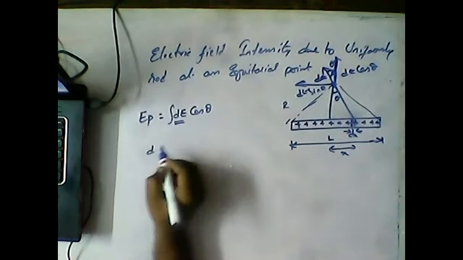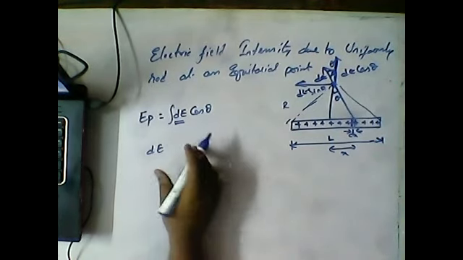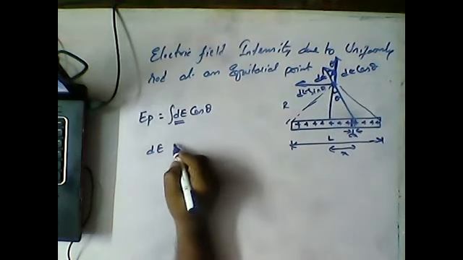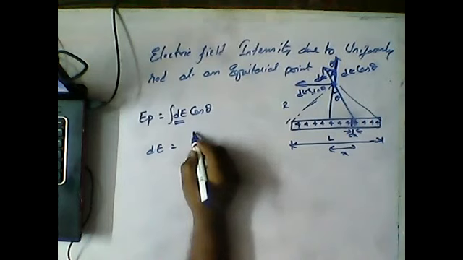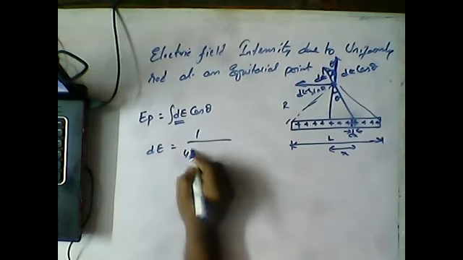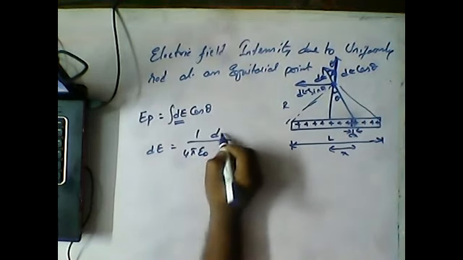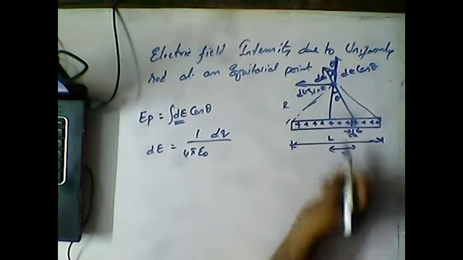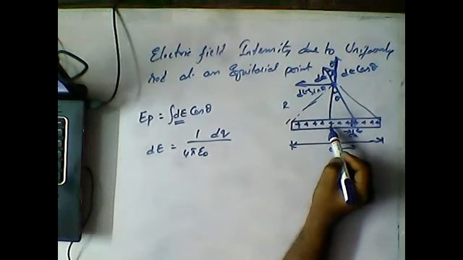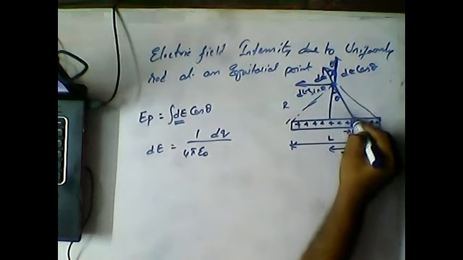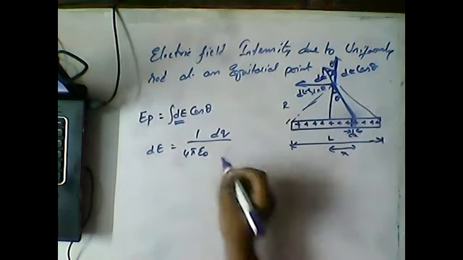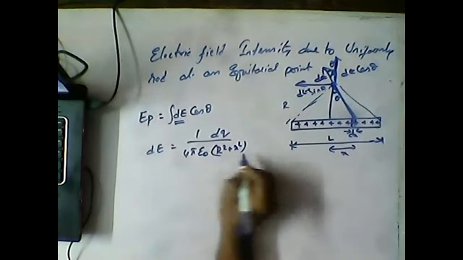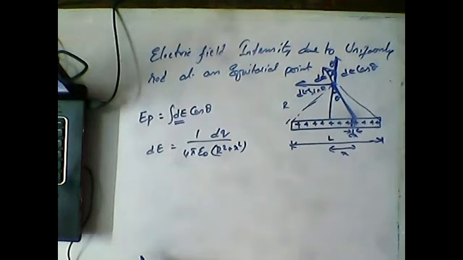So we can write the electric field intensity dE as 1 by 4 pi epsilon, dq over, it is not r square, it is the hypotenuse, so it will be r square plus x square. Clear guys?